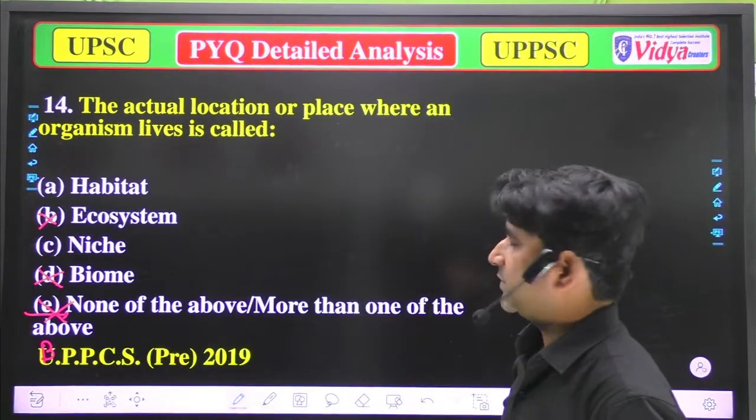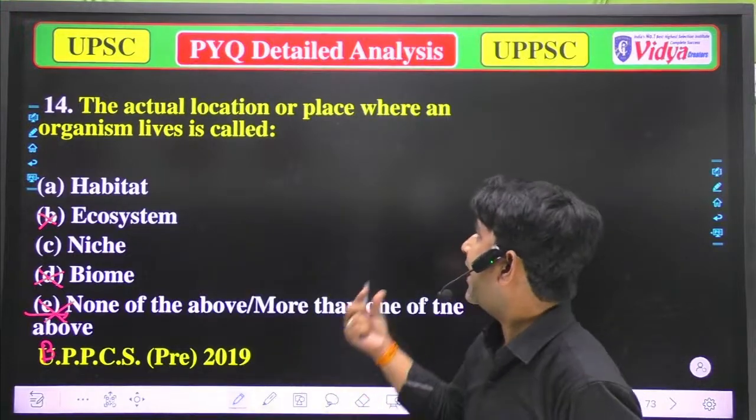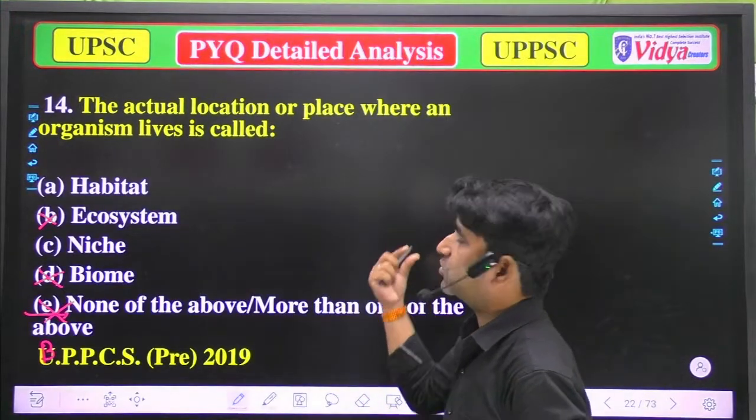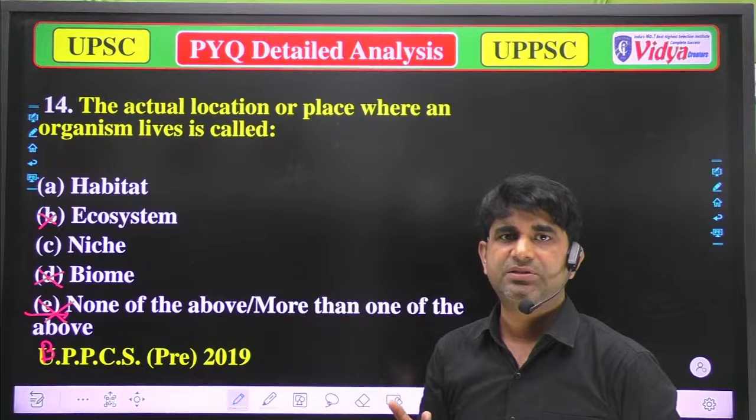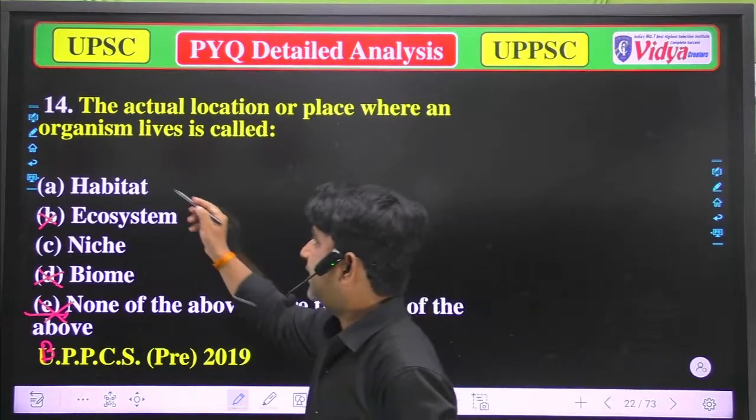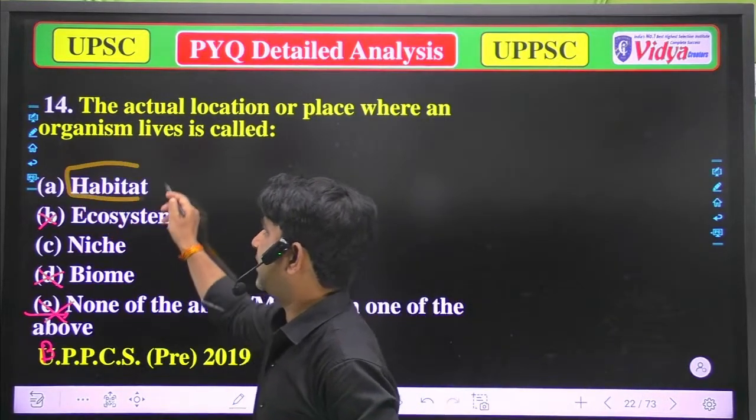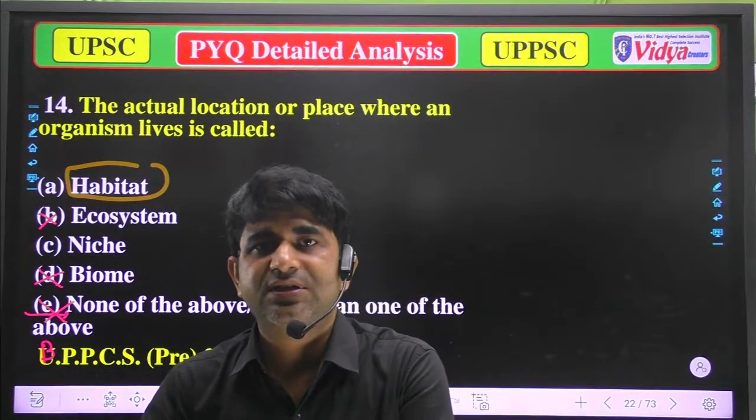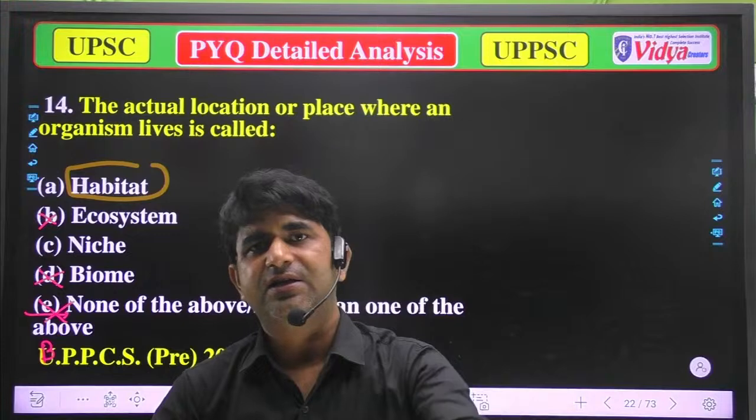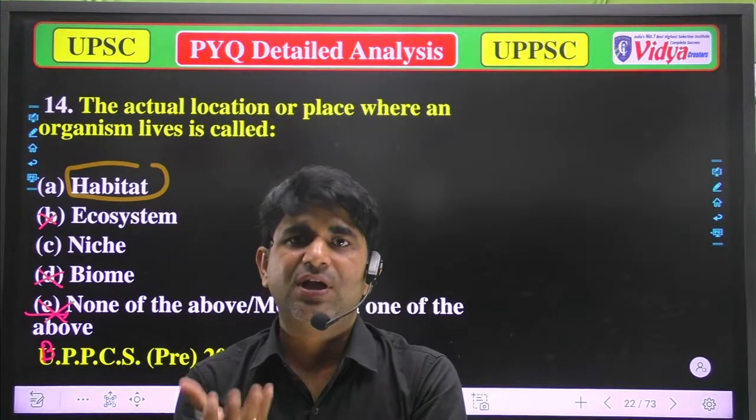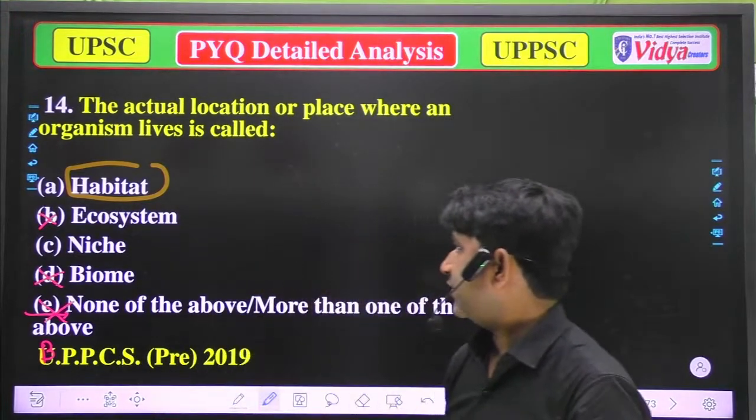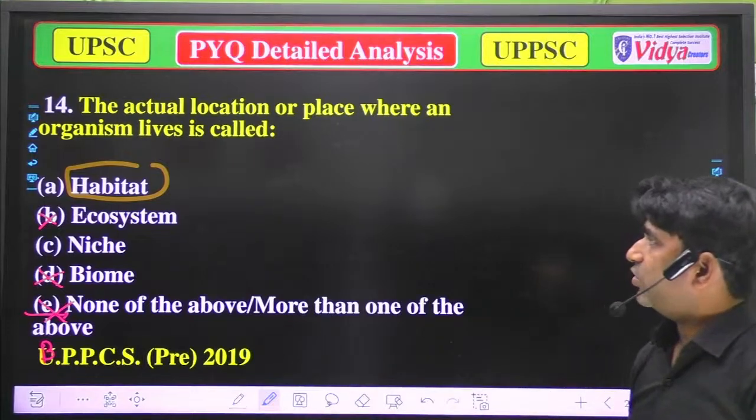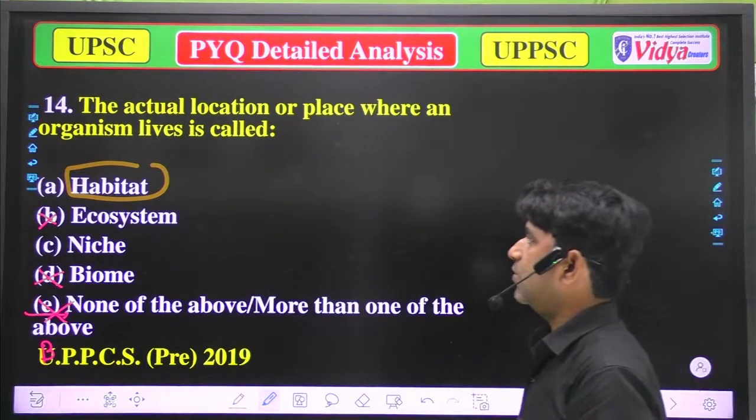The question is the actual location or place where an organism lives. This is the habitat. Niche is also correct, but it is the habitat. The correct option will be habitat, because when someone asks you where you live, you can say I live in that place or that area. So that will be your natural habitat. So I think option A is correct.